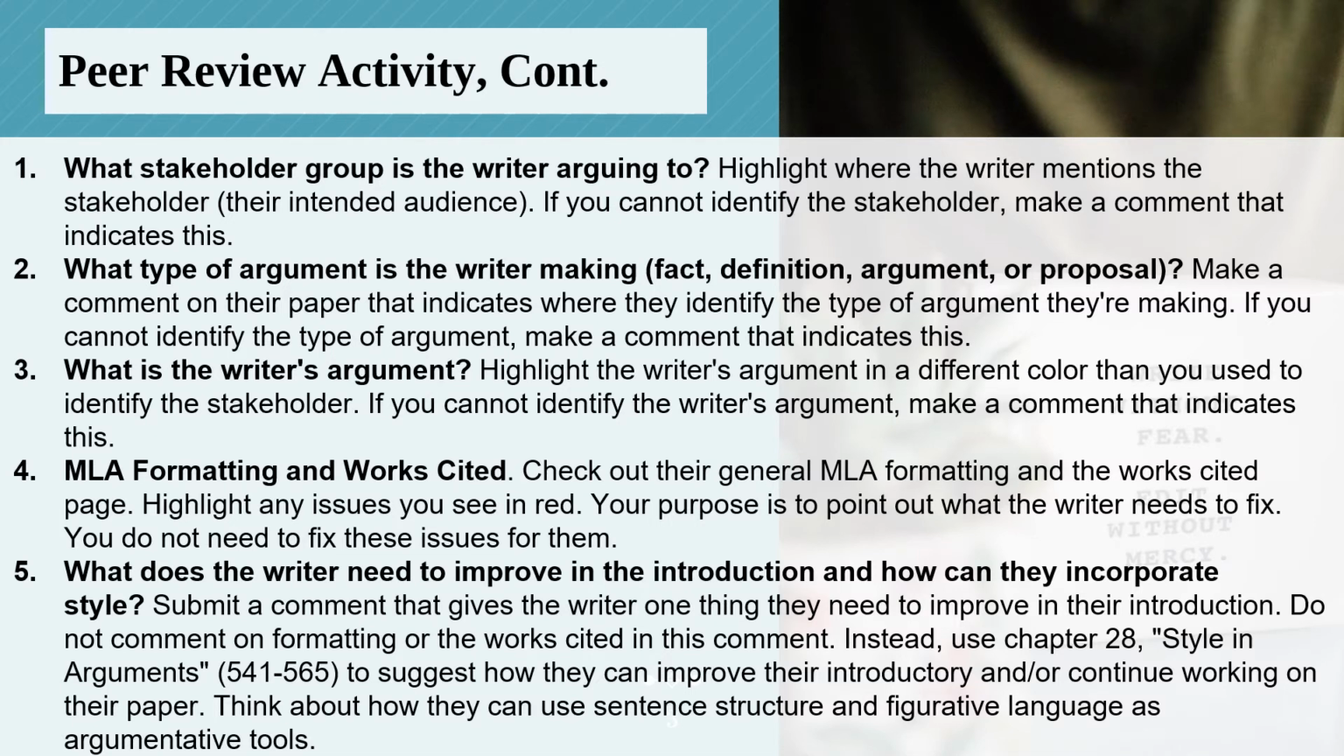Third, identify the writer's argument. So what is the argument that the writer is actually making to their stakeholder? I want you to highlight their argument using the highlighter tool, but make sure that you choose a different color than the one that you used to identify the stakeholder. This just makes it easier to see visually. If you can't identify the writer's argument, make a comment that indicates this.